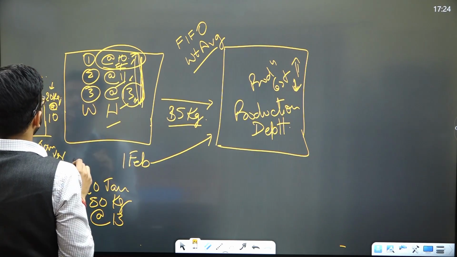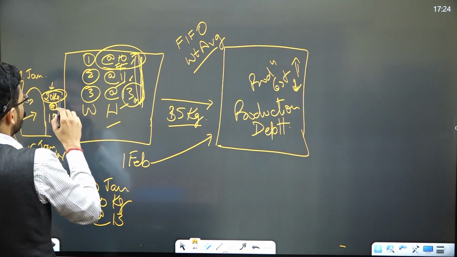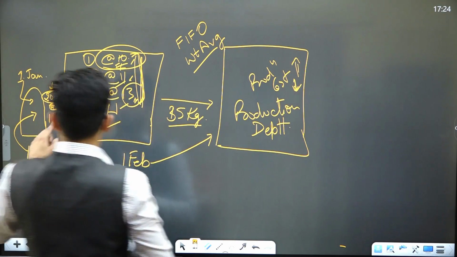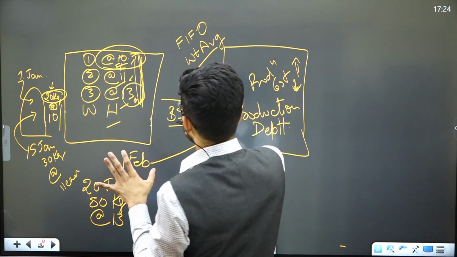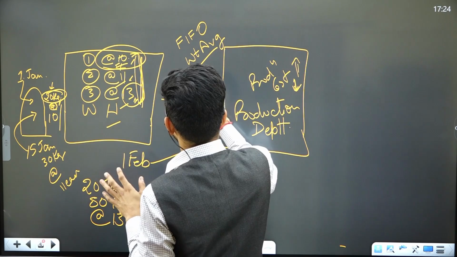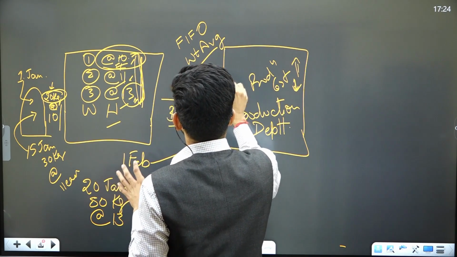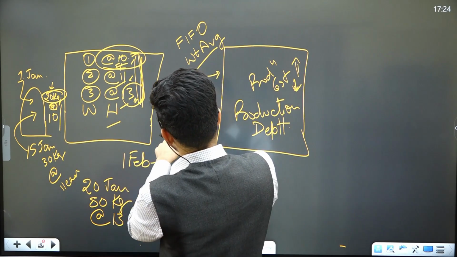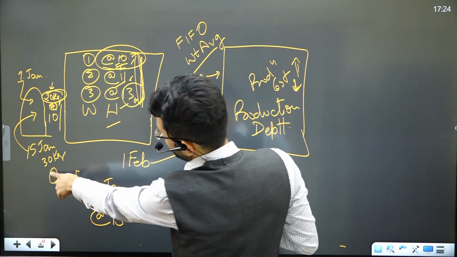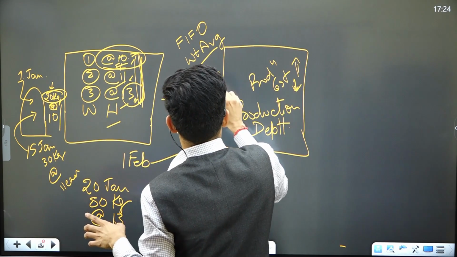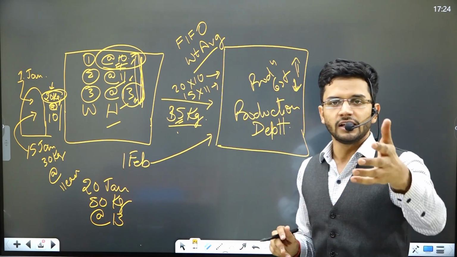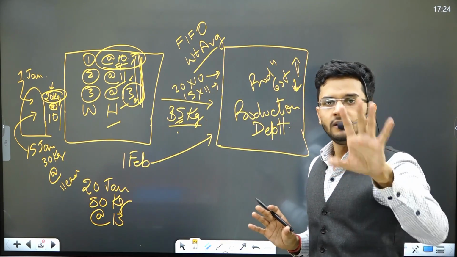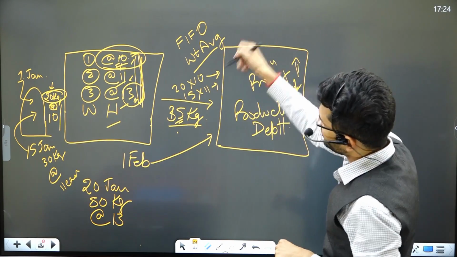So 10 rupees product I have purchased first, 20 kgs are there for 10. So 10 rupees is the first price that I should take in. So 20 into 10 I should take in. Then the remaining 15 kgs should be for 11 rupees. This is the FIFO method, okay, and we have done it in our inter as well as final in our costing syllabus.